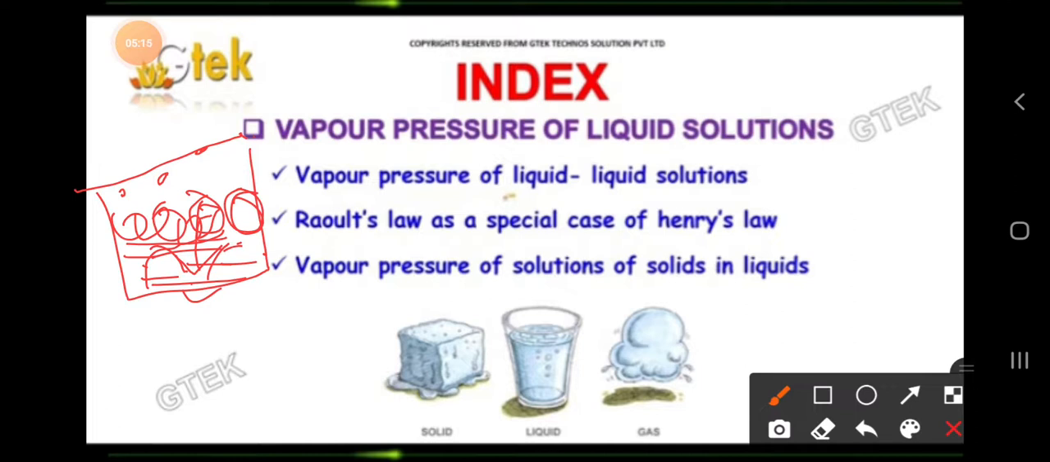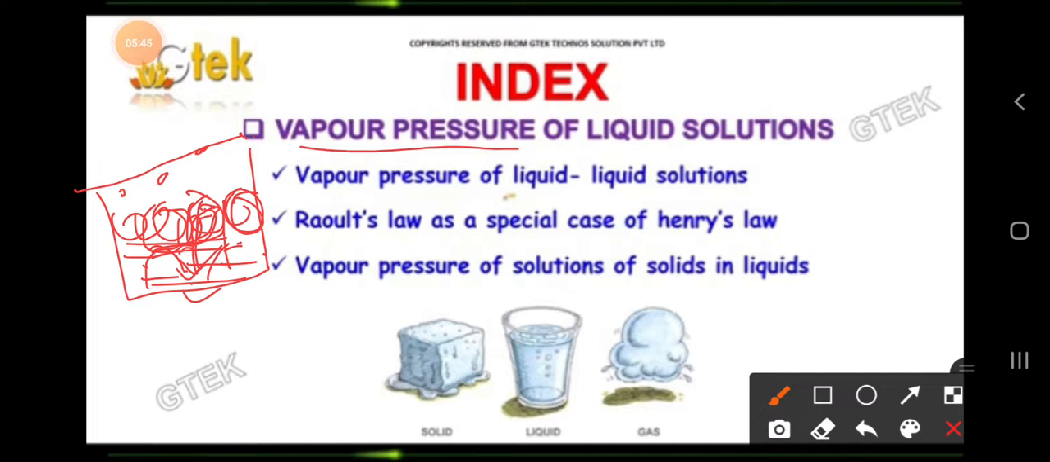By this we can say there will be an equilibrium. Whenever the vapor is coming down to the liquid solution, there is some pressure. That pressure we call vapor pressure. So vapor pressure is nothing but the pressure exerted by the vapor above the surface of the liquid at equilibrium. We call it vapor pressure. I think you have understood.